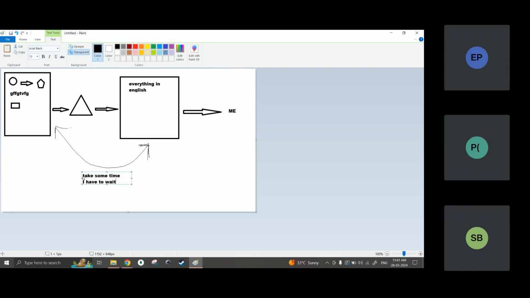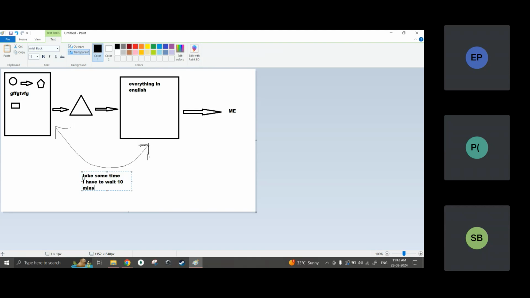So let's say he took 5 minutes to read the paper and 5 minutes to write it in English. So I have to wait 10 minutes. After 10 minutes, I will take the paper and do the things. This is what compiled languages do. They take some extra time in between. Between writing the code and executing the code, there is some time known as compilation. This compilation will take some time because it will not compile one line at once. It will read everything and then compile.